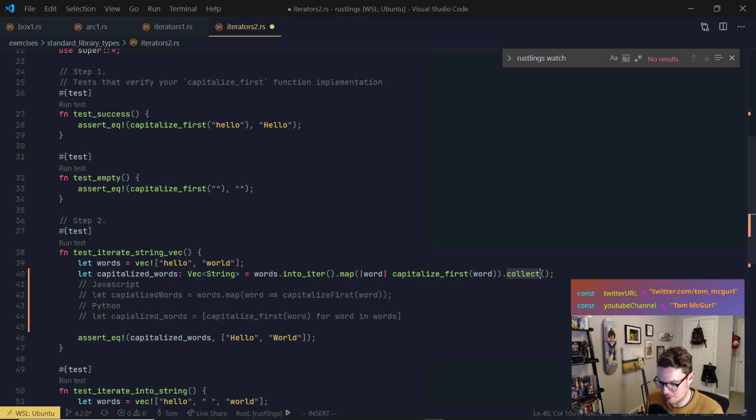Notice we didn't specify a type here. Because we wanted it to collect into a vector, we're given a vector of strings. So that's what we did here.